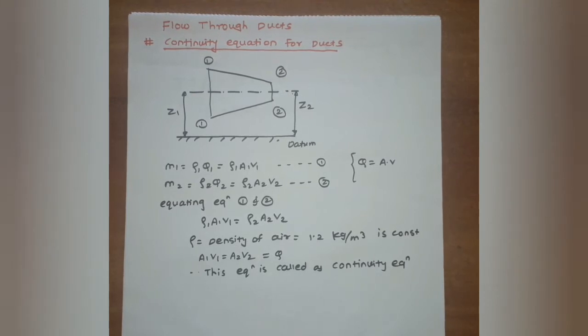The next point is flow through ducts. In that, the continuity equation for duct is important. So let us see the continuity equation for ducts. Consider the flow of air through ducts between two sections, section 1-1 and section 2-2, as shown in the figure.